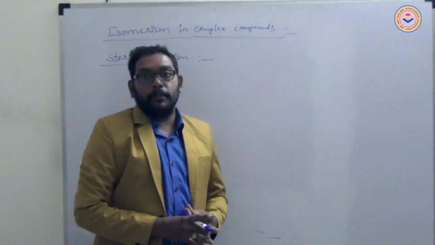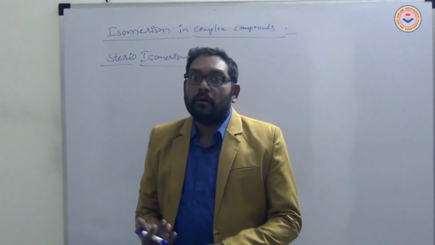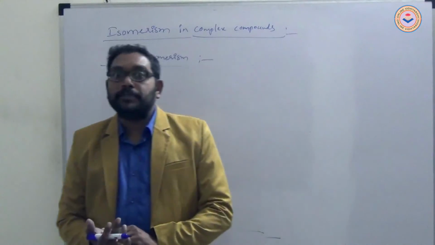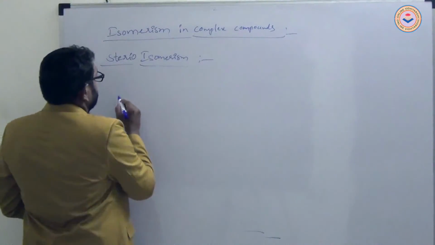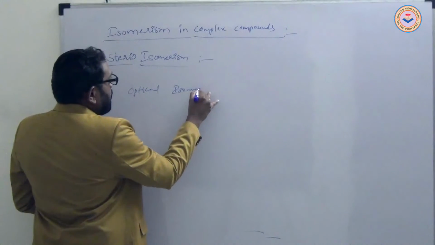Next, the complex compounds. Tetrahedral and octahedral complex compounds exhibit optical isomerism.